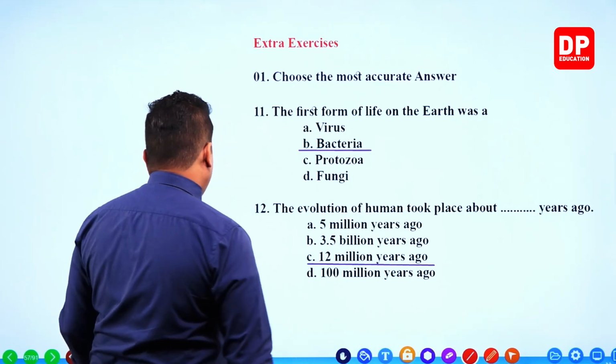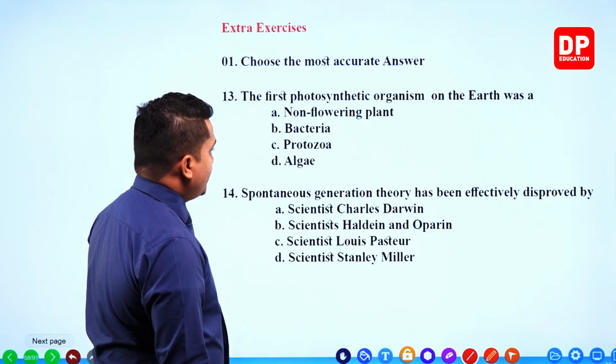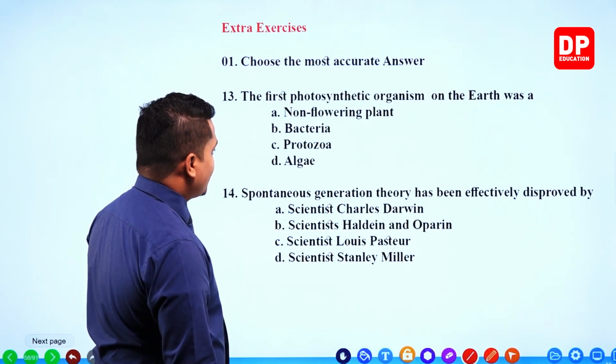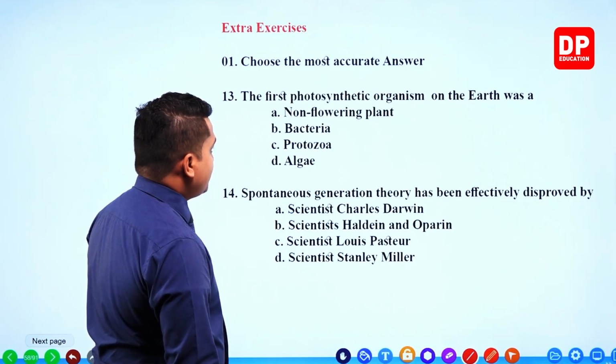Right then. The first photosynthetic organism on the earth was non-flowering plant, bacteria, protozoa, or algae.